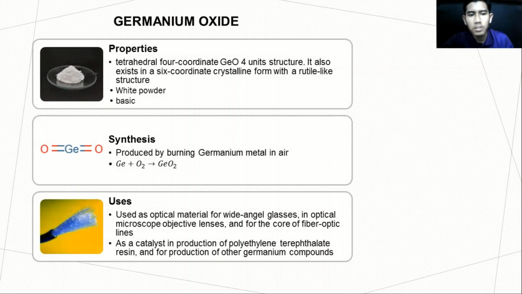The properties of germanium oxide: it has a tetrahedral 4-coordinate GeO4 unit structure. It also exists in a 6-coordinate crystalline form with a rutile-like structure. The physical property of germanium oxide is a white powder, and germanium oxide also has basic properties. Germanium oxide can be produced by burning germanium metal in air. Germanium oxide is used as an optical material and as a catalyst.